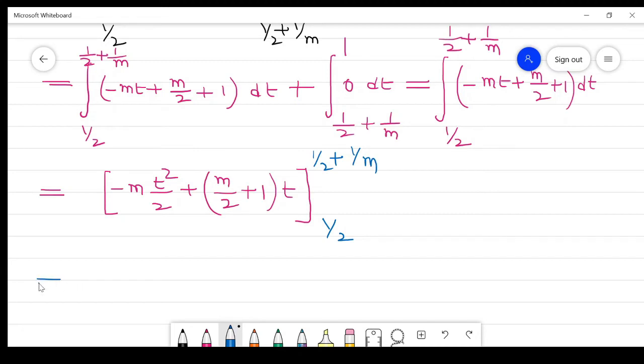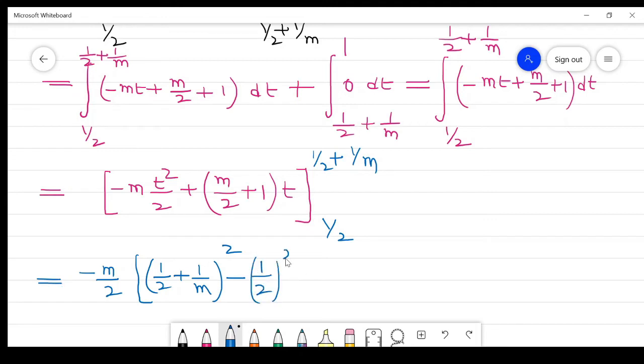So this value is minus m/2 times the bracket (1/2 plus 1/m) raised to power 2 minus (1/2) raised to power 2. Clear? This square minus this square, plus (m/2 plus 1) times this minus this, which is 1/m.